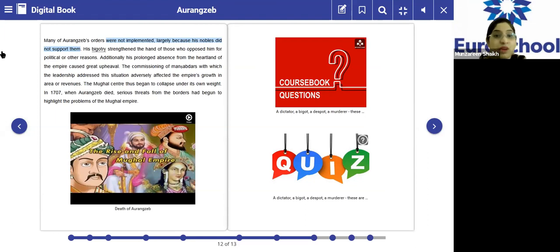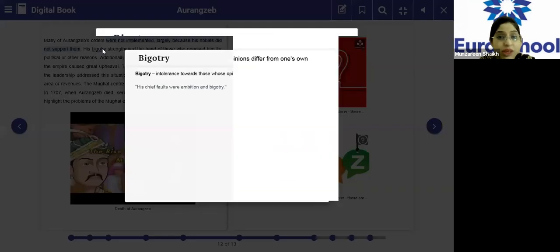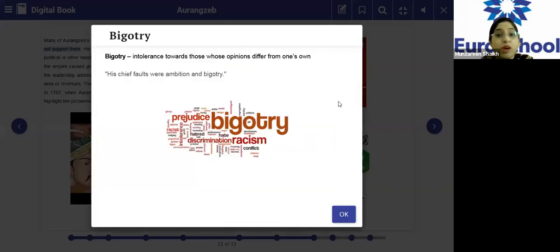Now his bigotry strengthened the hand of those who opposed him for political and other reasons. Please click on the word bigotry so that we understand what it means. It means intolerance towards those whose opinion differs from one's own.